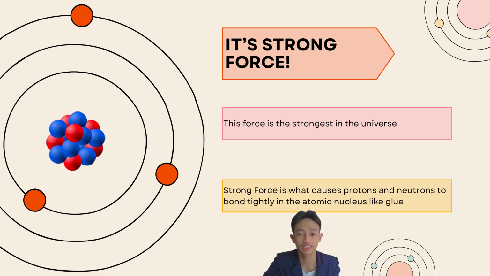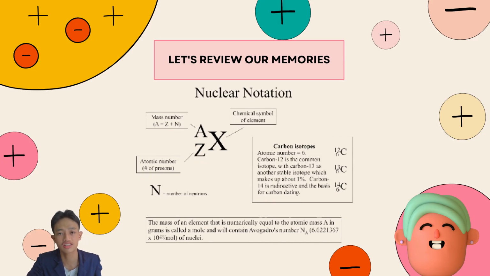According to scientists, this force is the strongest in the universe. Strong force is what causes protons and neutrons to bond tightly in the atomic nucleus like glue. Let's review our memories regarding the 10th grade chemistry lesson about atomic structure. Atoms consist of electrons and atomic nuclei, namely protons and neutrons. For simplicity, atoms are denoted by X, A, and Z, where X is the type of atom, A is the atomic mass number, and Z is the atomic number, or number of protons or electrons, because the number of protons and electrons is the same.